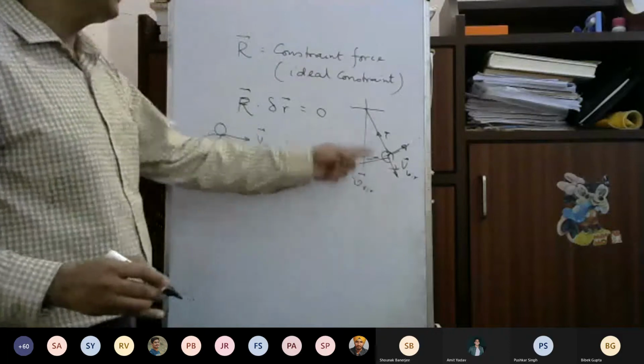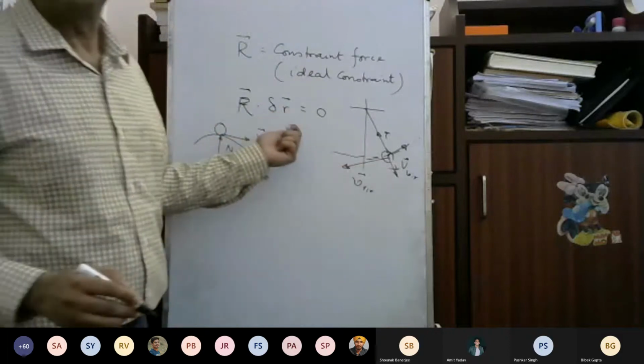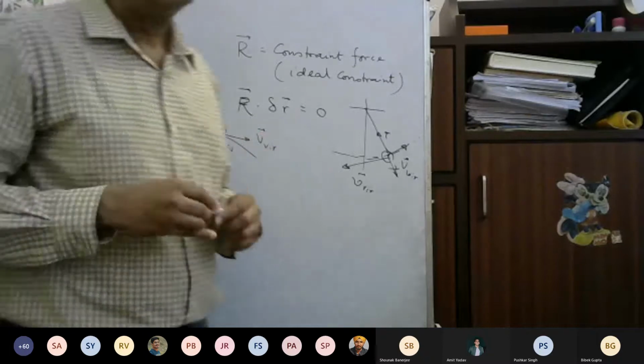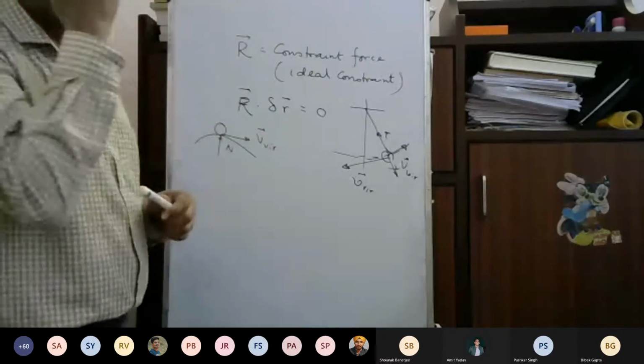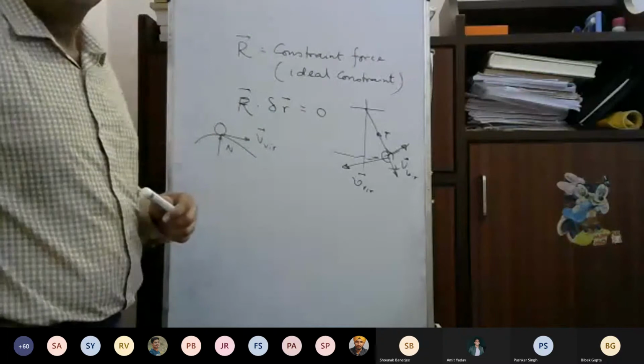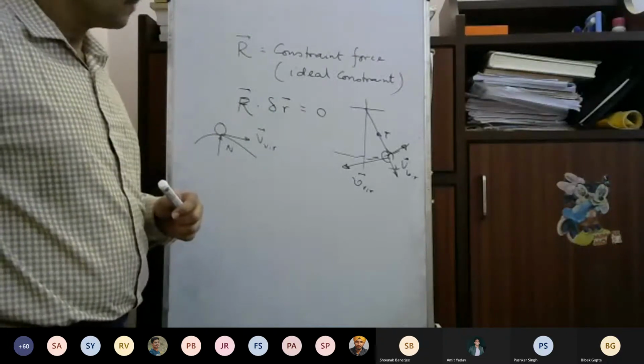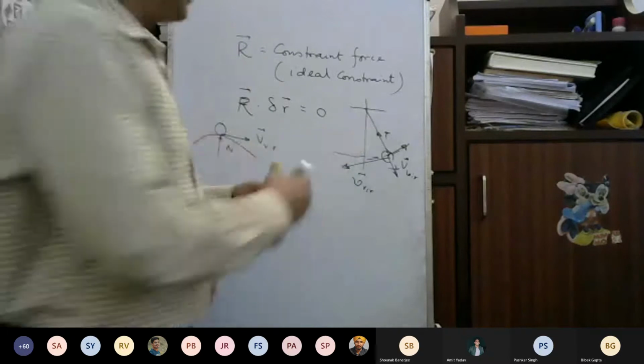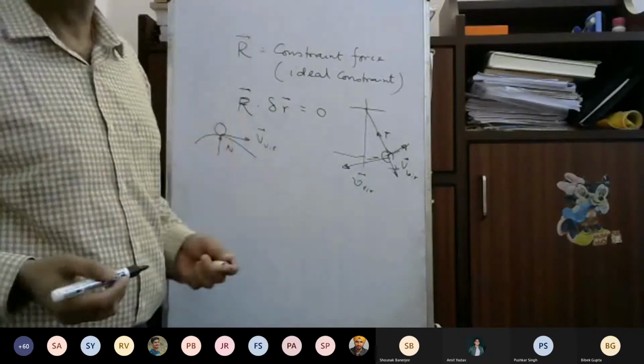In both the cases, you will see that T dot V virtual will be equal to 0. Sir, but we also have to take an assumption for that particular string, no? That it can't be inextensible, means it can't be expanded. That is why there is a constraint. If it is extensible, then there is no constraint.